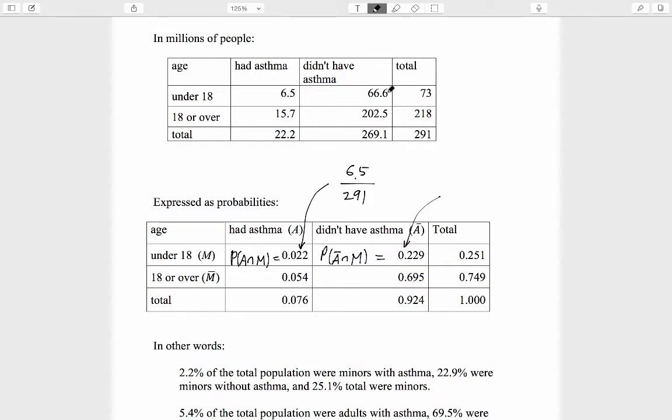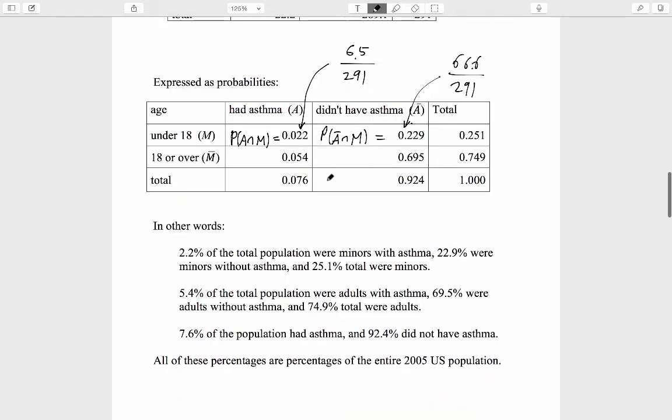That came from computing this 66.6 million, again out of the 291 million total. Overall, the probability that a randomly selected person was a minor back in 2005 was 0.251. Another way of saying this is in terms of percentages. 2.2% of the total population were minors with asthma. 22.9% of the total population were minors without asthma, and 25.1% of the total population were minors.